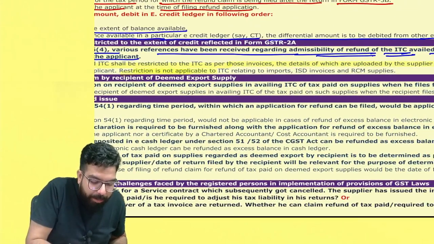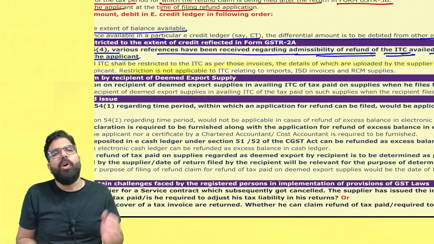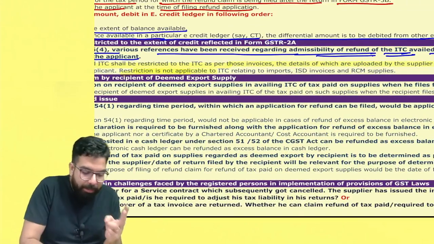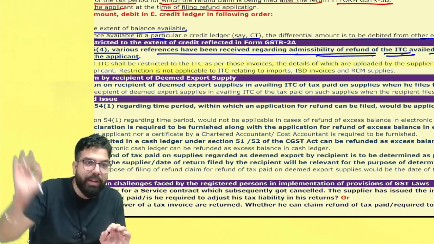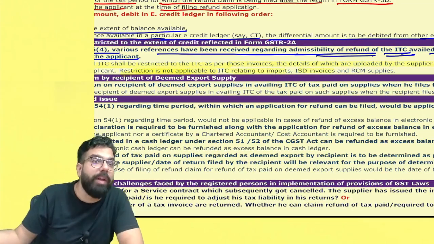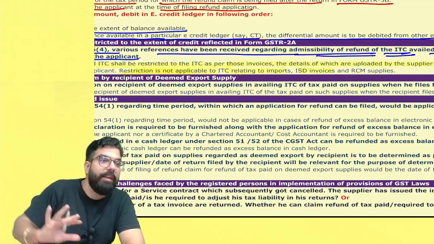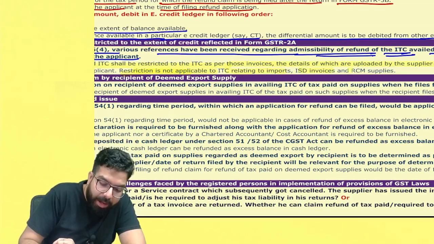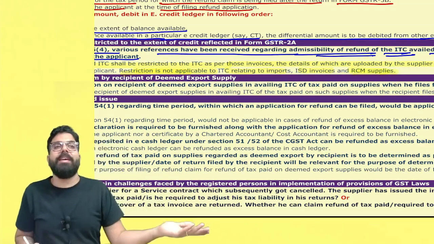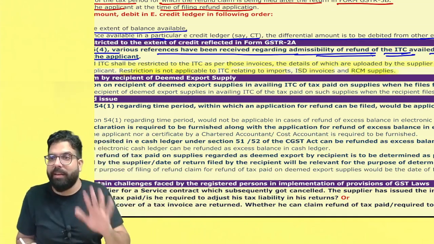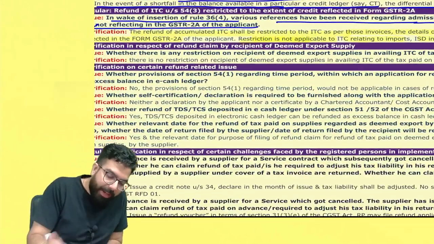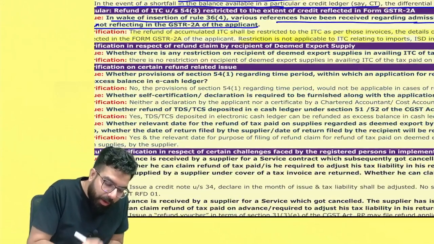But this restriction is not applicable in respect of IGST which you have paid on importation. Might be you have taken ISD invoice related credit, because ISD goes ahead and files what, everyone? GSTR 6. So in that scenario also this restriction is not applicable. And in RCM supplies, because you pay the tax under RCM and then take the credit, this restriction is not applicable.